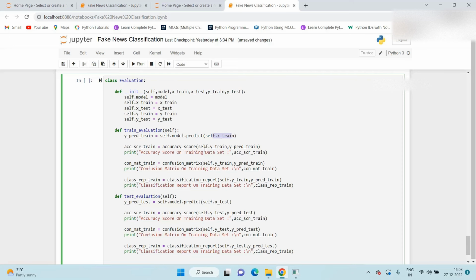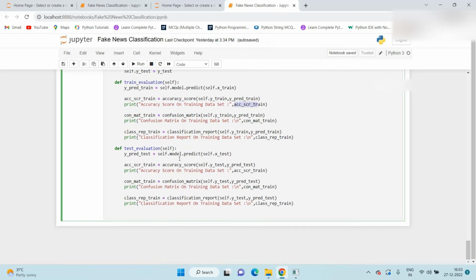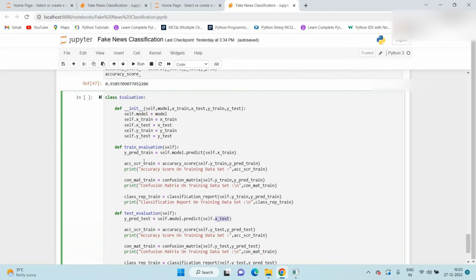Whenever we check the accuracy score, we pass two things. First is y train, this is our actual output, and this is our predicted output. We compare the actual and the predicted output, and based on that we get the accuracy score. The same we create for the test data set. Instead of xtrain, here we pass the xtest and the remaining thing is as it is.